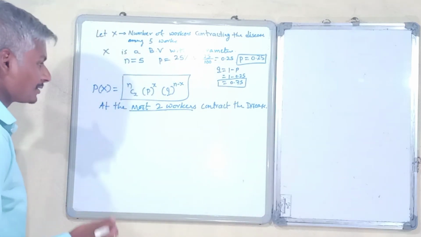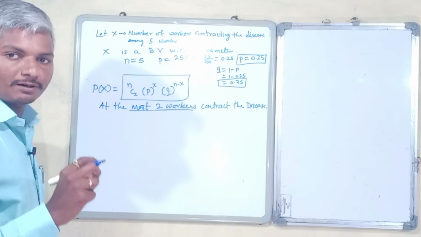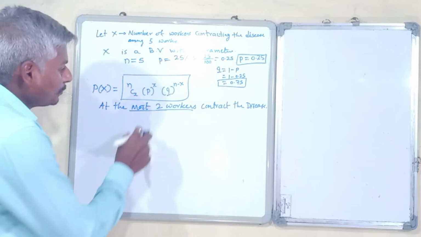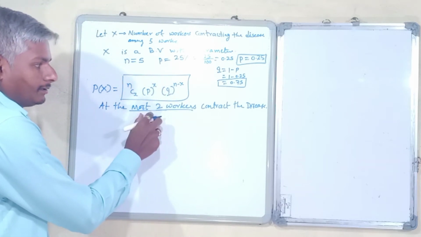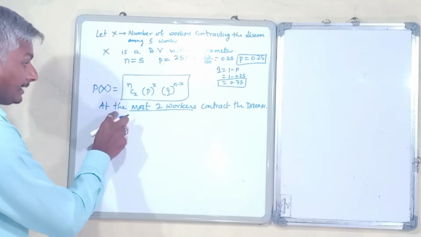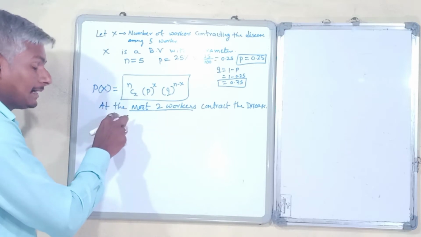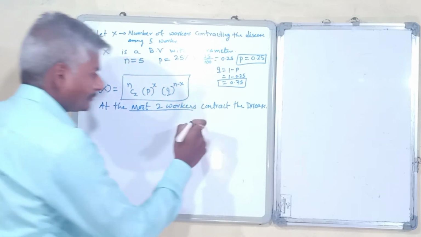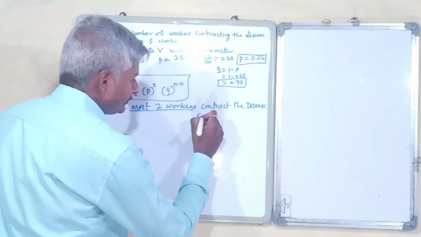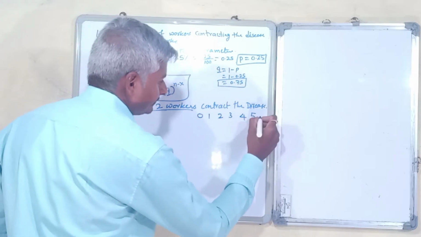At most means at maximum: out of 5 workers, 2 workers contract the particular disease. There are totally 5 employees: 0, 1, 2, 3, 4, 5.